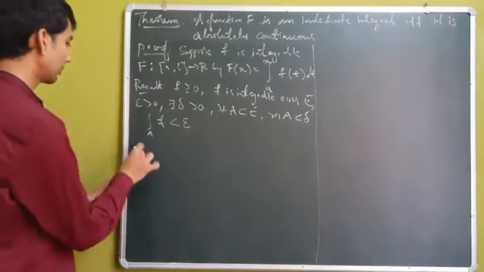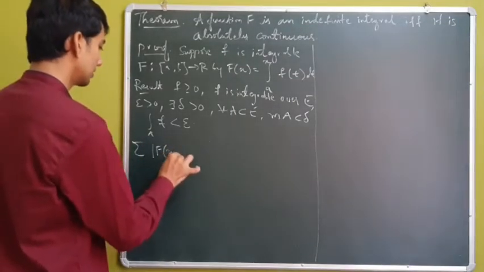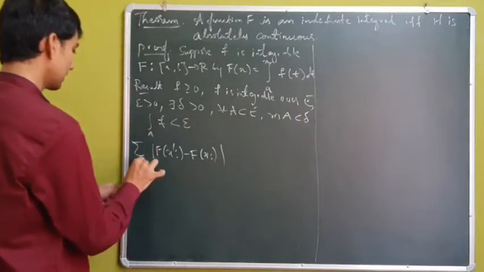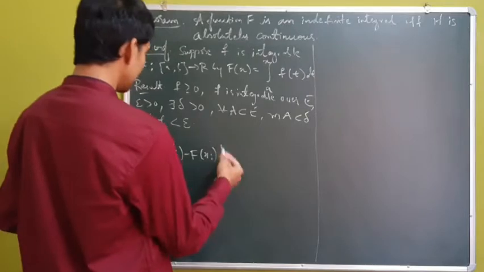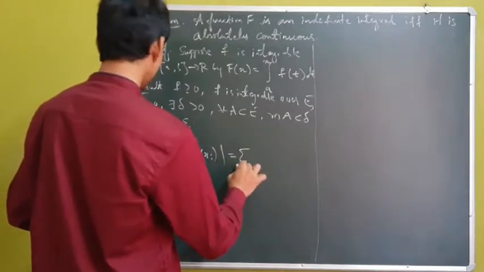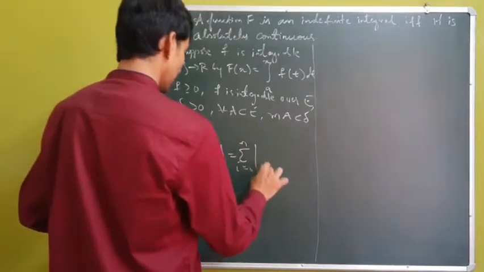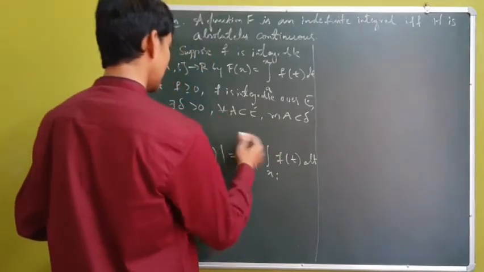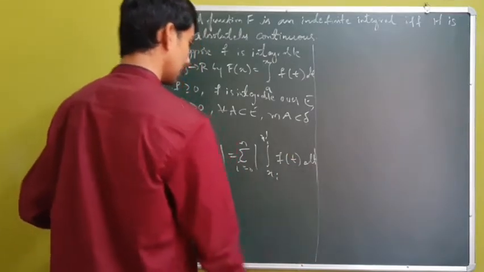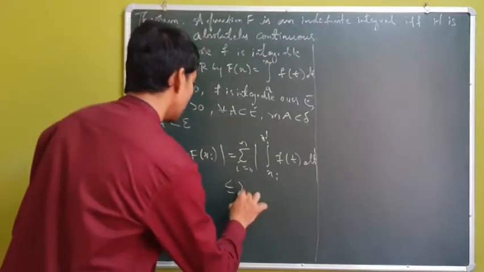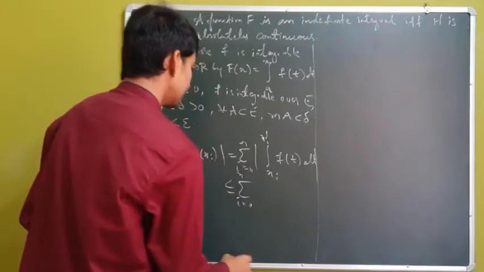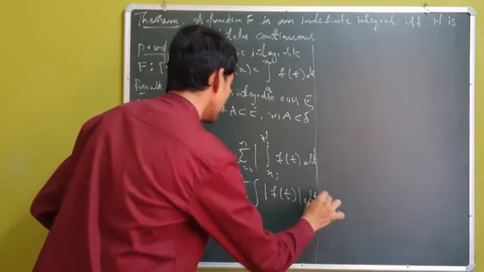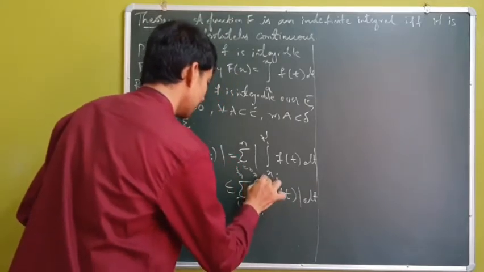And along with this, if I consider the summation of the absolute difference of F of xi prime with F of xi, i from 1 to n, this is again the same as the summation of mod of the integral of f of t over the interval xi to xi prime. And again this is clearly less than or equal to the summation of the integral of mod of f of t over xi to xi prime.